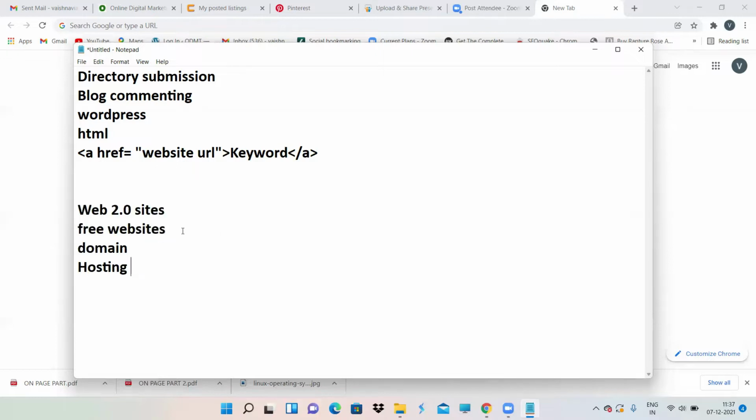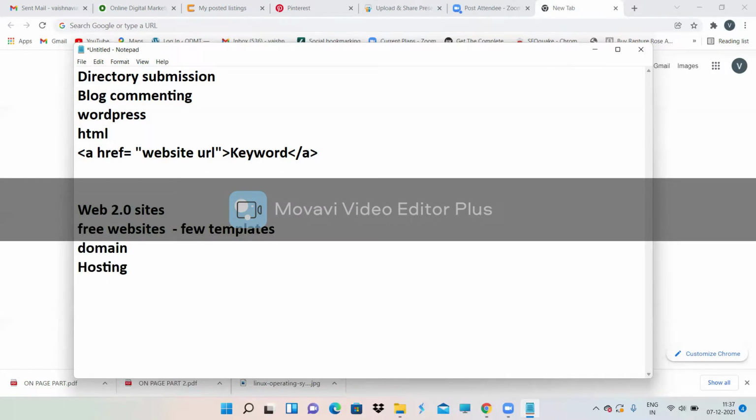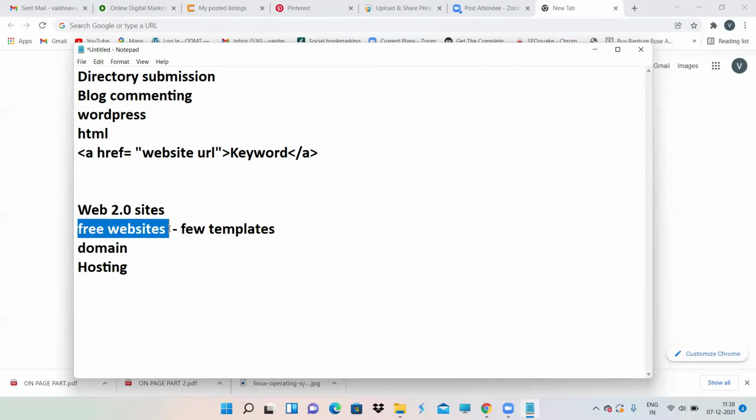See, in free version, there are only few templates, and it is not like our paid version, like our domain and hosting version. Only few options will be there, and it is just for practice purpose. You can use these free websites, but with the help of these free websites, you cannot create a brand. Whereas if you purchase domain and hosting, you can create a brand.